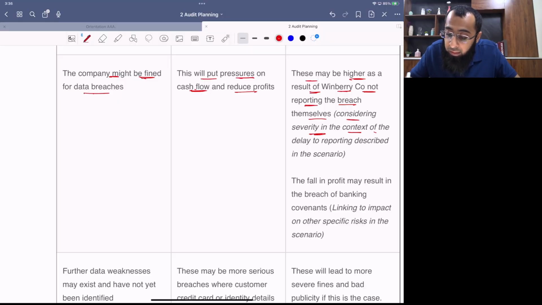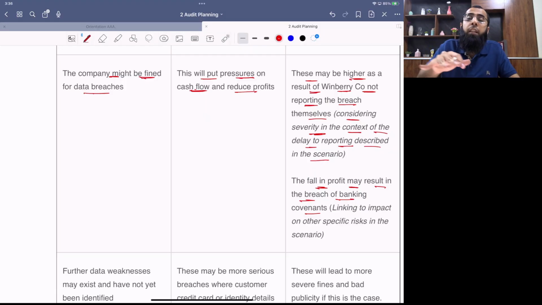Considering severity in the context of the delay to reporting described in the scenario, the fall in profit may lead to the breach of banking covenants. If you go further into detail, for example, if there is a penalty and that penalty results in falling profits, then maybe the company is not able to fulfill its bank covenants.